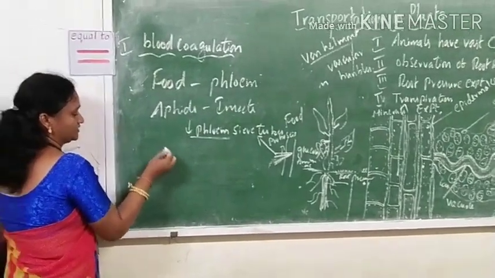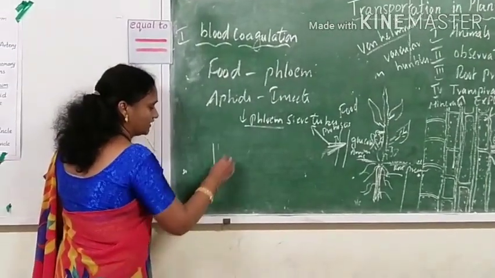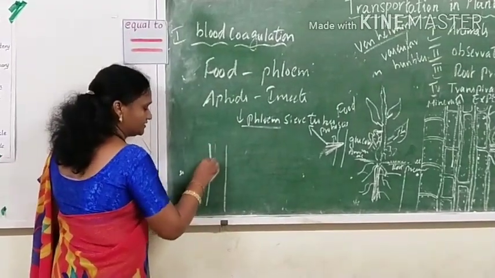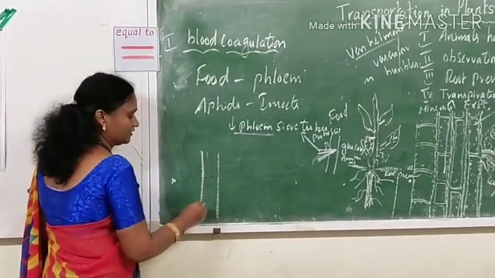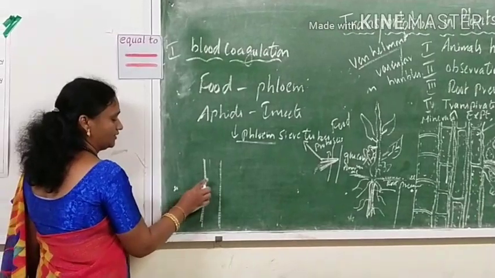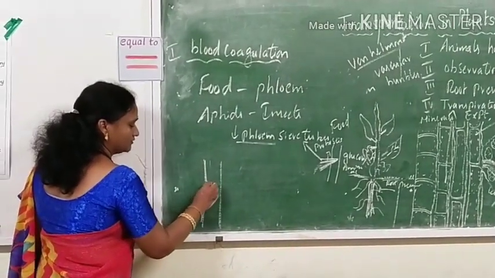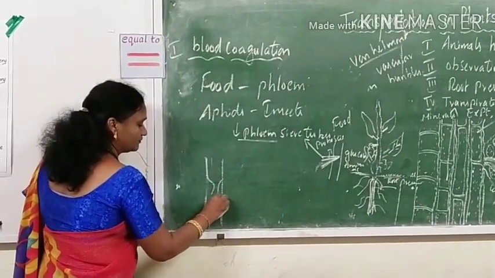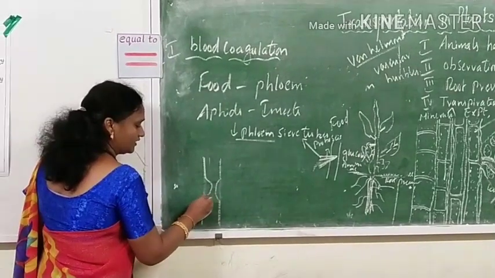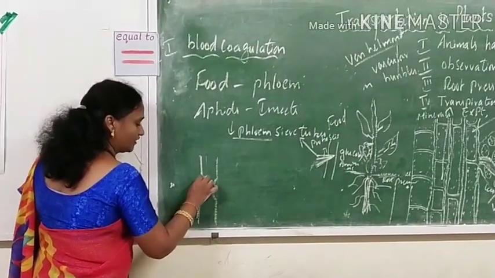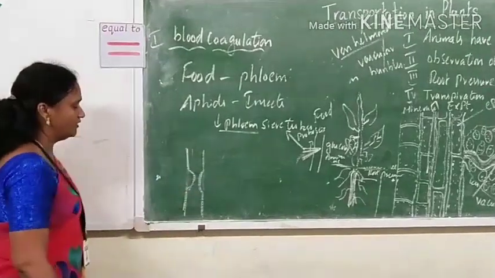They have taken one stem, that is, one large plant. From that large plant, they have removed the bark around the stem. The other experiment is in order to confirm that phloem only conducts the food material.